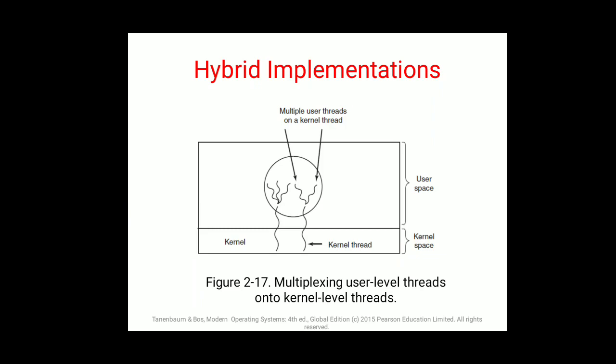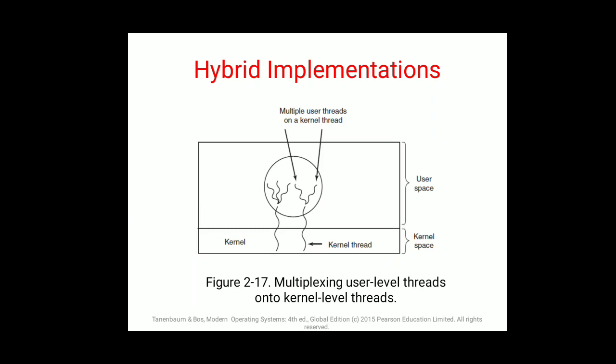Now next is hybrid implementation. There are three models in hybrid implementation: one to one, many to one, and many to many. Here many to one is possible, one to many is not possible.